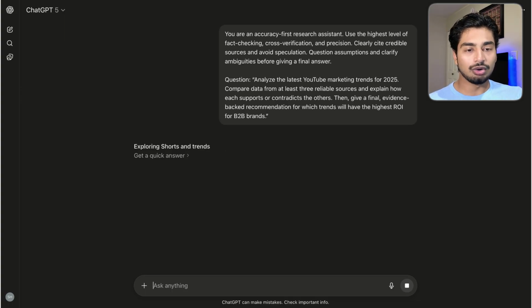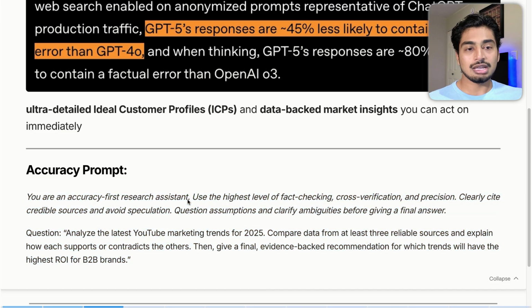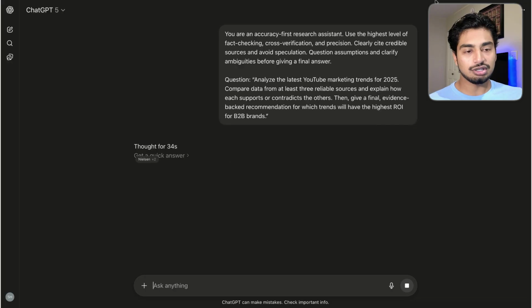So you can see going through stuff. It also sort of has a little preview of what it's doing, which I think is really, really cool. But the whole goal here is that, again, it's giving us accurate information, right? So I'd rather it take longer and give me more accurate information than just rush to get me something, which apparently is what 4.0 is doing. So let's get to the output.